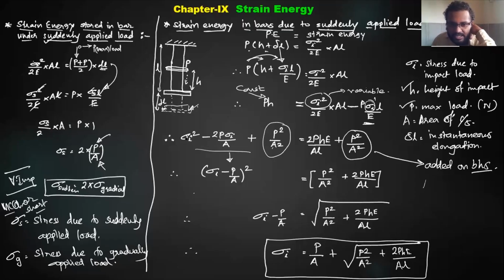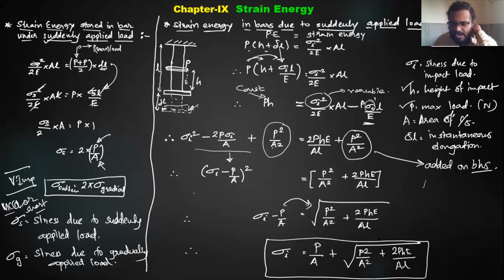If I take sigma I as A and P by A as B, then it is A minus B the whole square. So it is sigma I minus P by A the whole square, and the right side we keep as it is. If I take the root of this square, sigma I minus P by A equals the root of this, and if P by A goes to the other side, it will be P by A plus the root of P square by A square plus 2PHE by AL. Instead of P you can write W, the weight of the impacting load, and H is the height. Whatever notation you want, you can write.